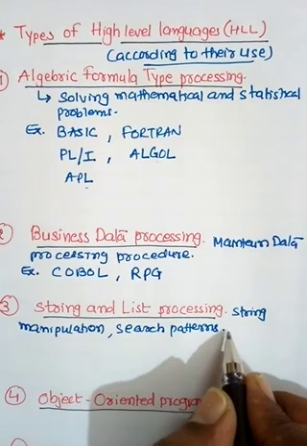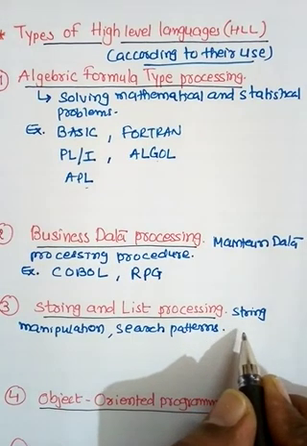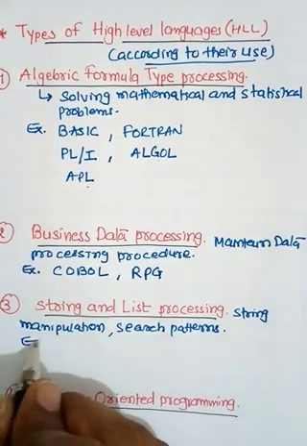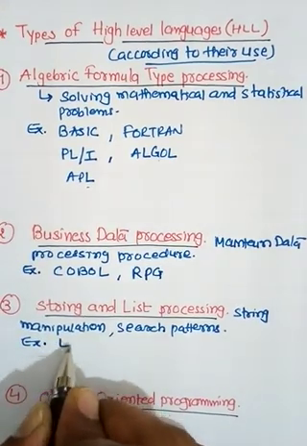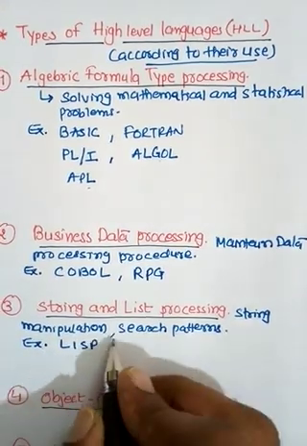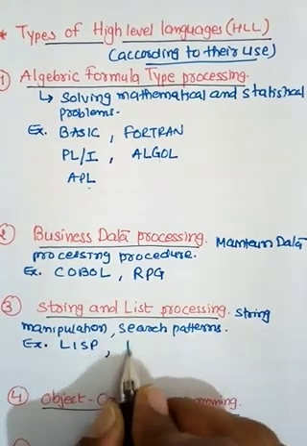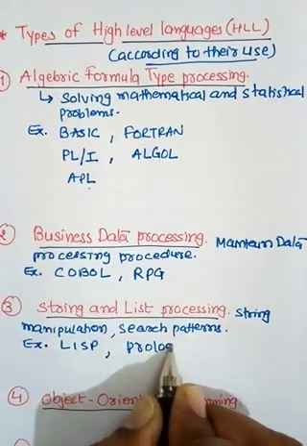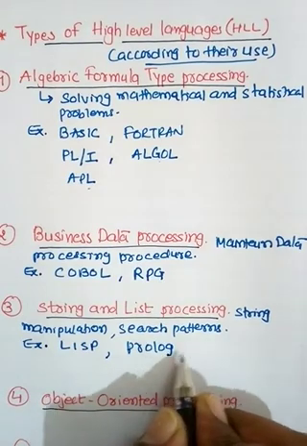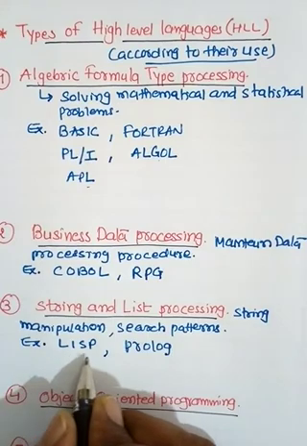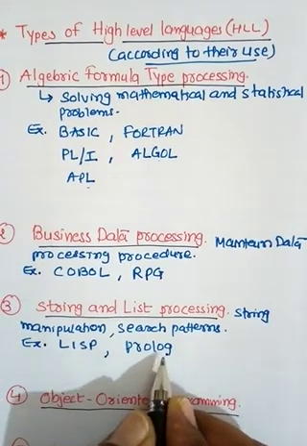It means search patterns involve inserting or deleting characters. Its example is LISP. It means list processing. And the next one is Prolog. It means programming in logic. This is list processing and programming in logic.